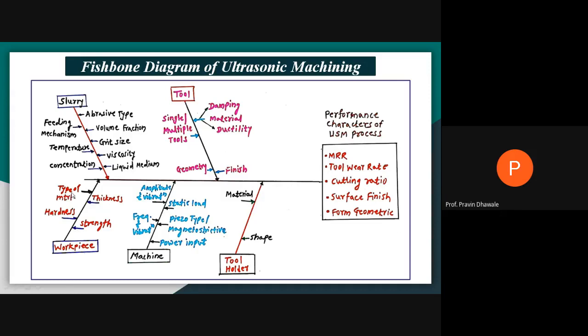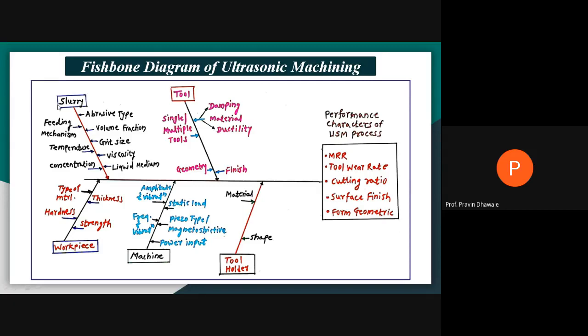Which type of material are you selecting for the machining under ultrasonic? What will be the thickness of that material? It also affects the performance. Whatever material you are using for ultrasonic machining, different materials have different hardness and different strength. Means while selecting the workpiece for this ultrasonic machining, you must think about what will be the type, the hardness, its strength, mechanical strength, fatigue strength, yield strength, and how much thickness of this material you have chosen. Then you go for the slurry.